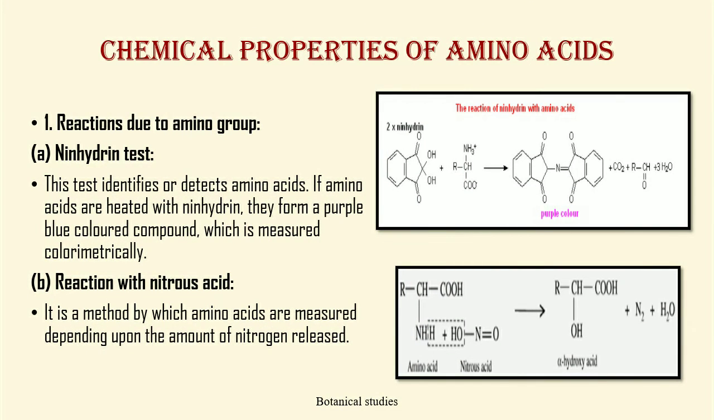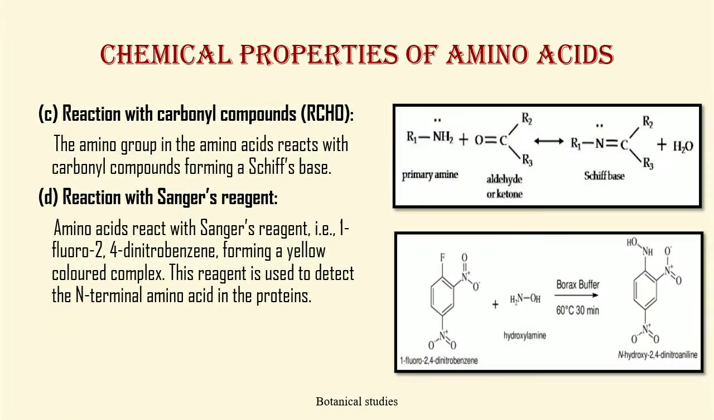Chemical properties of amino acids. Reaction due to amino group. Ninhydrin test. This test identifies or detects amino acids. If amino acids are heated with ninhydrin, they form a purple blue colored compound which is measured colorimetrically. Reaction with nitrous acid. It is a method by which amino acids are measured depending upon the amount of nitrogen released. When amino acid reacts with nitrous acid, it forms alpha hydroxy acid.